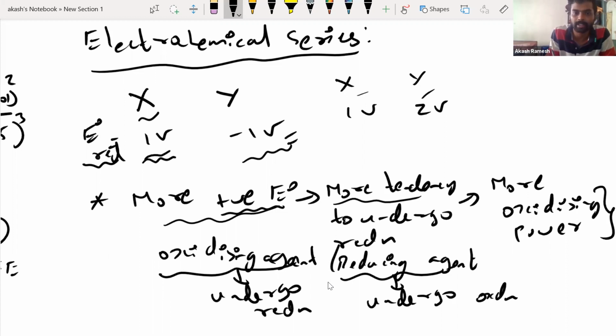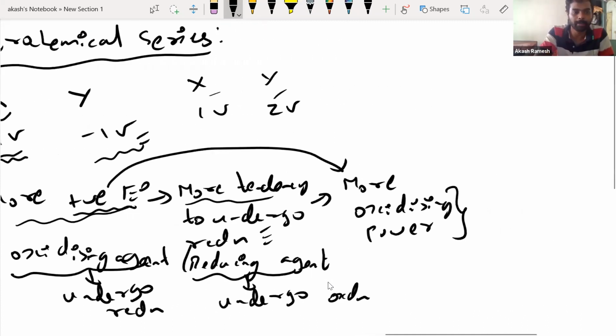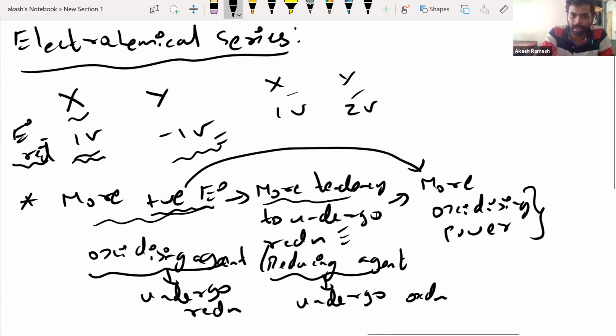Correct? So this has a tendency to undergo reduction, obviously. So that means when I have more and more positive value of E naught, more and more will be the oxidizing power. Or I would say more and more is the ability of the element to act as an oxidizing agent. Now this you have to keep in mind. You don't have to mug it up.